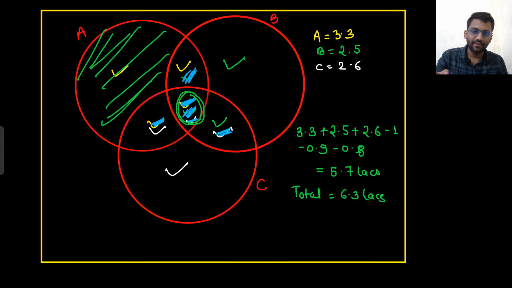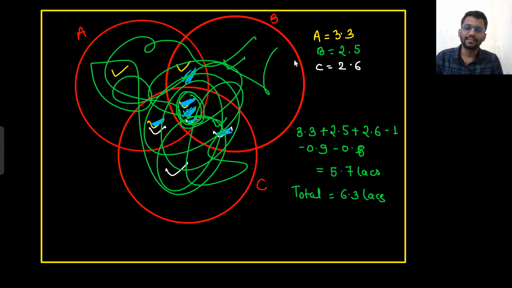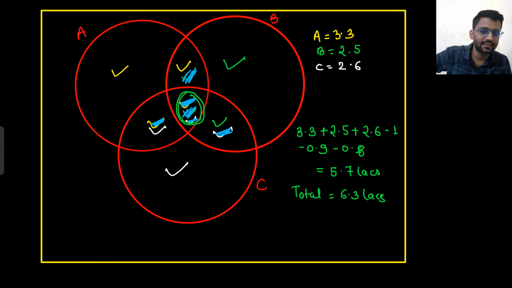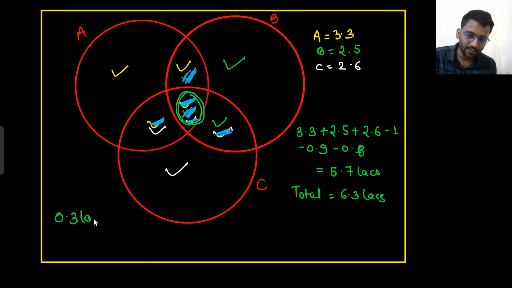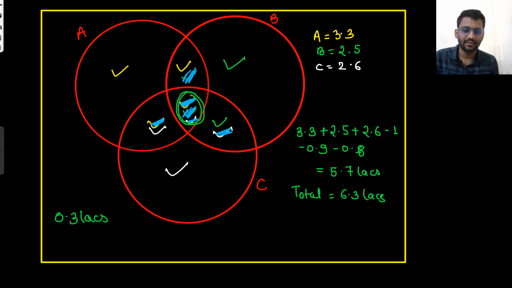So, tell me one thing. In these complete three circles, how many students are coming? 6 lakhs or 6.3 lakhs? There are 6 lakhs, right? Because here 0.3 lakhs are lying, those who answered none. And here those 30,000 are lying, those who answered all. And here those guys are lying who answered both of the questions, right? So let's make the diagram once more on the next page.